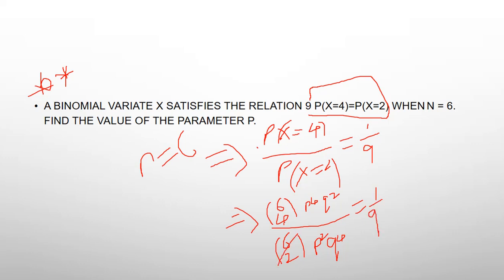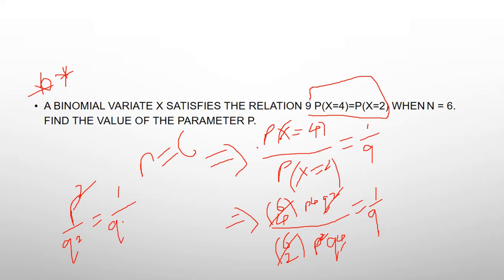Here 6C4 and 6C2 get cancelled out, p square cancels out, q square cancels. Finally we got p square divided by q square equal to 1 by 9.